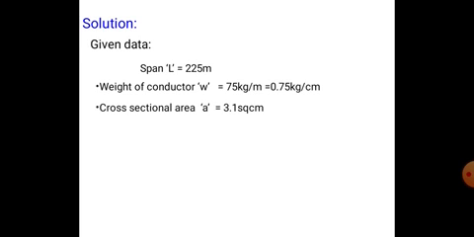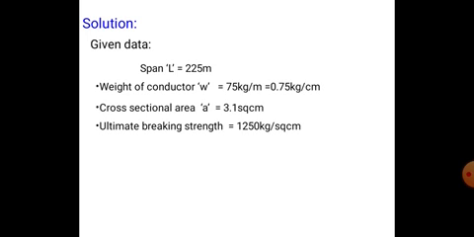Actually the weight of the conductor is taken per centimeter, that is 0.75 kg per centimeter, and the cross-sectional area is 3.1 square centimeter, and the ultimate breaking strength is 1250 kg per square centimeter.